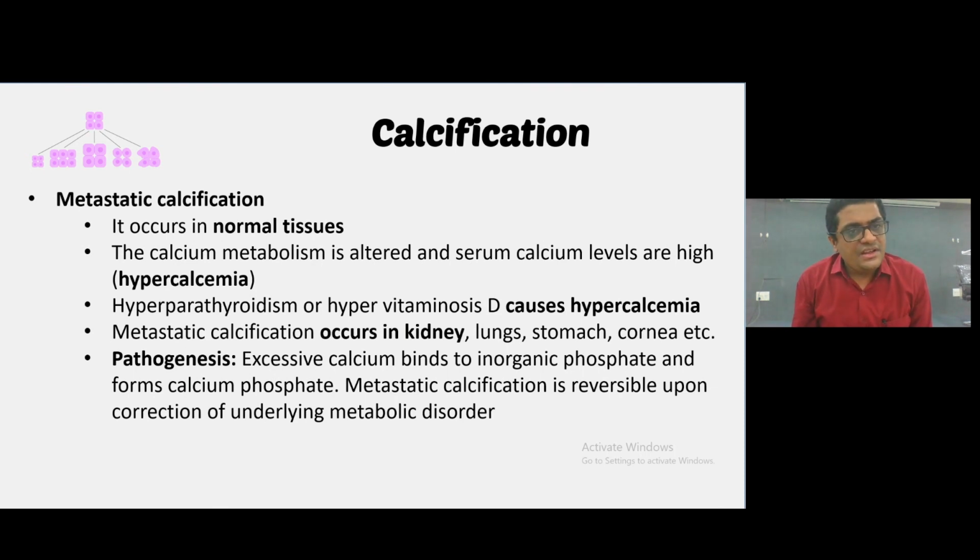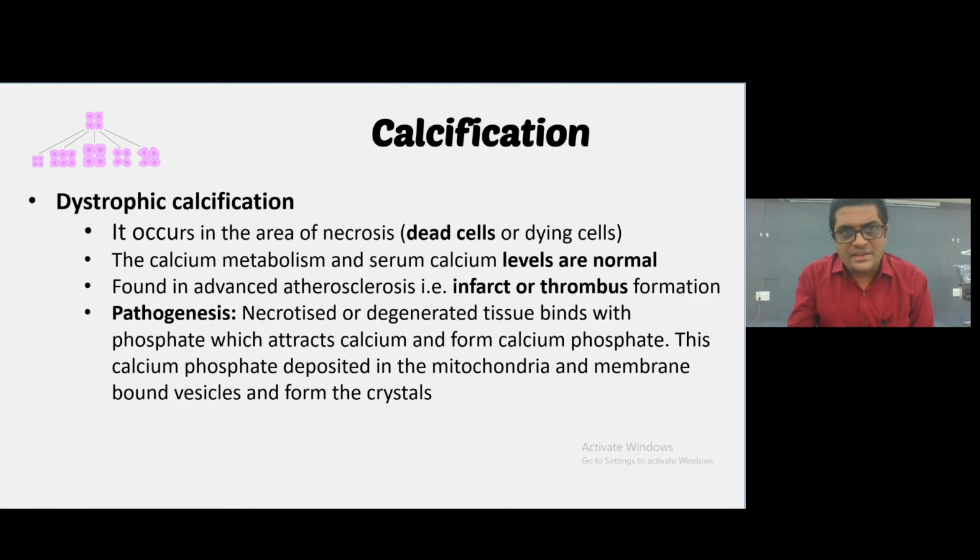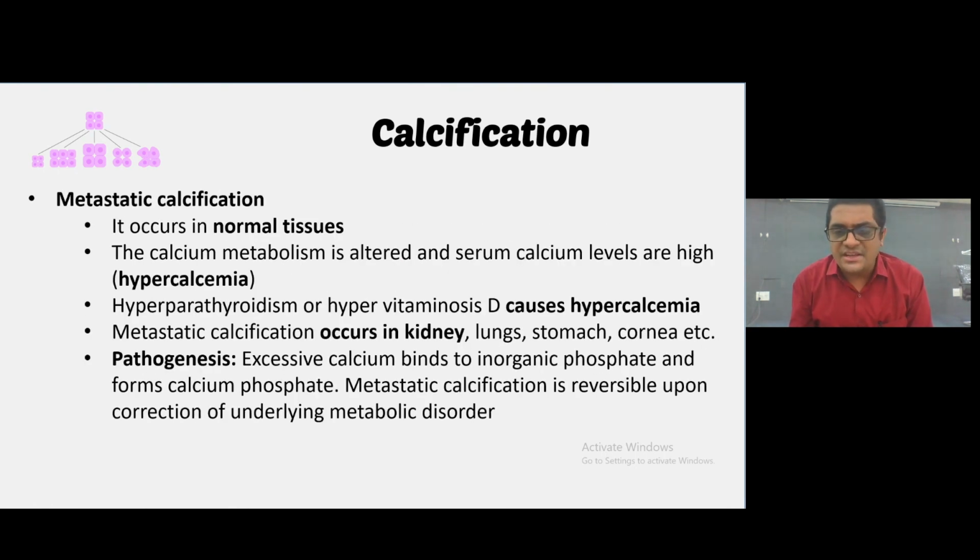Metastatic calcification: it occurs in normal tissue. The calcium metabolism is altered and serum calcium levels are high. Hyperparathyroidism or hypervitaminosis D cause the hypercalcemia. Metastatic calcification occurs in kidney, lungs, stomach and cornea. Pathogenesis: excessive calcium binds to inorganic phosphate and forms the calcium phosphate. This metastatic calcification is reversible upon the correction of the underlying metabolic disorder. So these are the two types of the calcification. One is the dystrophic and the second one is the metastatic calcification.